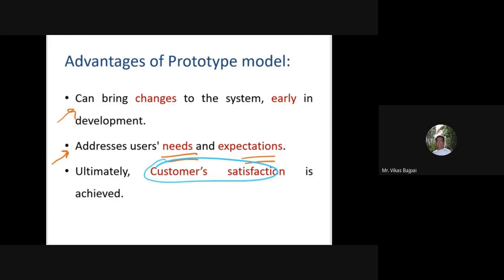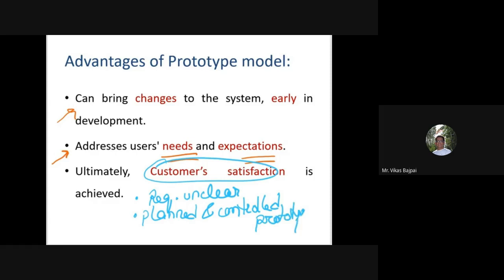Now, when to use this particular prototype model? When the requirements are unclear. And I should go for a planned and controlled prototyping, or else, as we saw, we'll enter into a vicious circle.